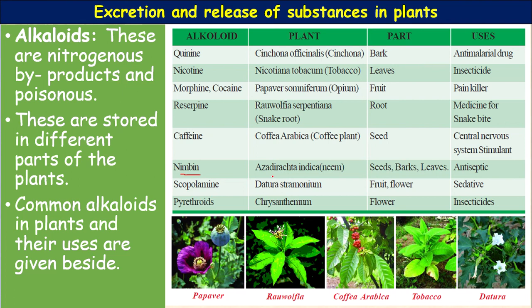Next, scopolamine. It is extracted from Datura stramonium, the Datura plant. From the fruit and flower it is extracted. It is used as a sedative. Next, pyrethroids. Pyrethroids are extracted from the chrysanthemum. It is extracted from the flower and it is used as an insecticide.